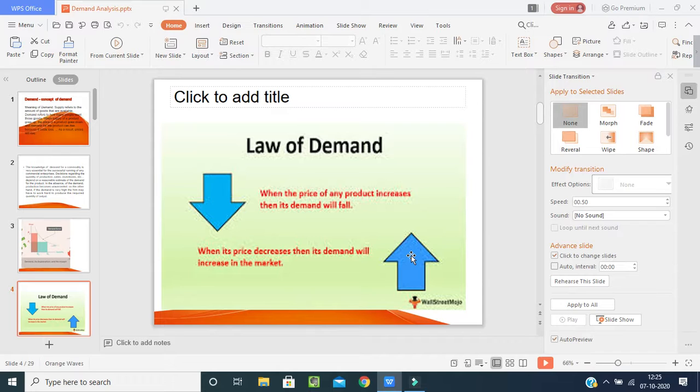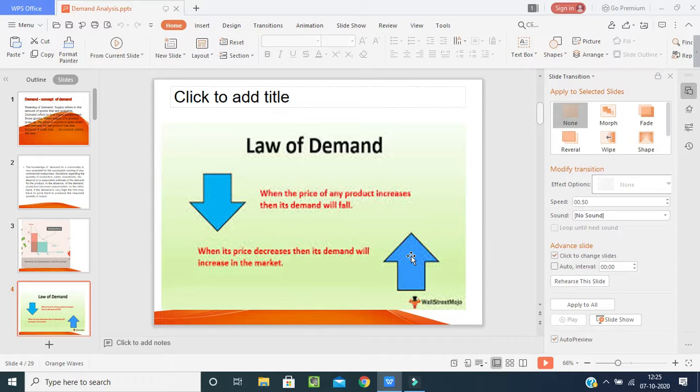Say for example, in a vegetable market, some suppliers have the same quality of goods, but one supplier increases the price of the commodities, another supplier neither increases nor decreases, and a third supplier decreases the price a little bit.